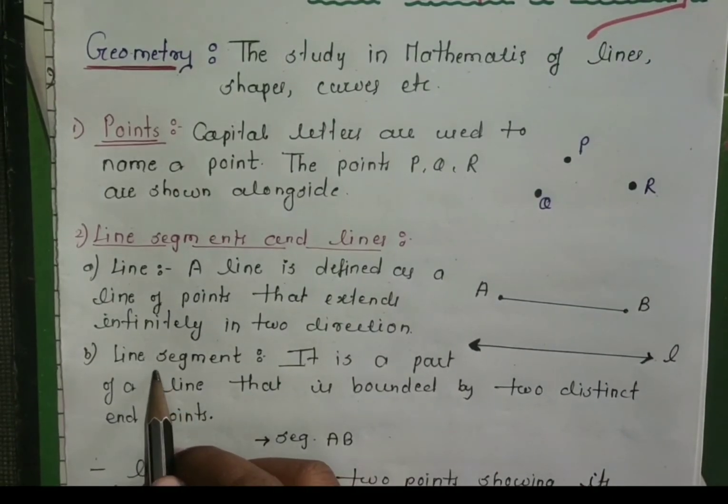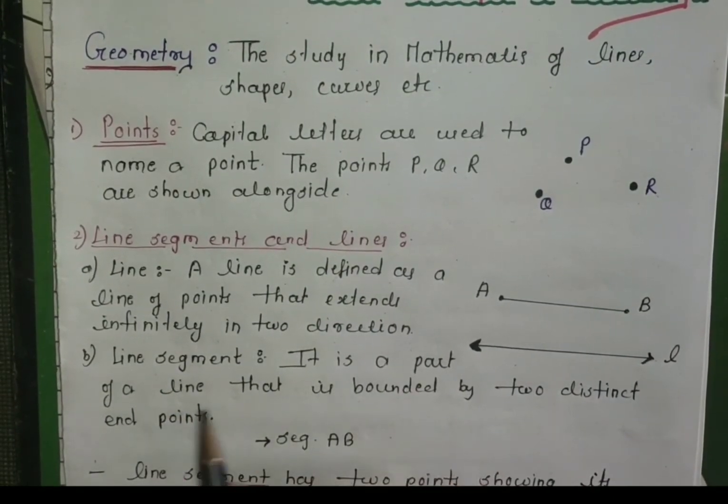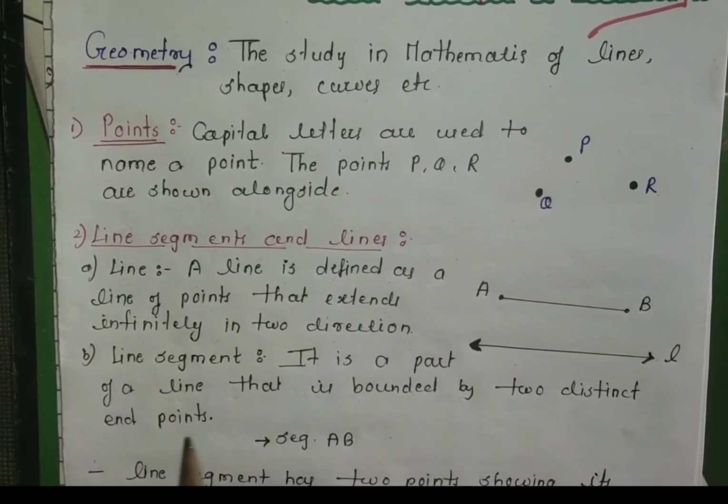Next is a line segment. It's a part of a line that is bounded by two distinct endpoints.